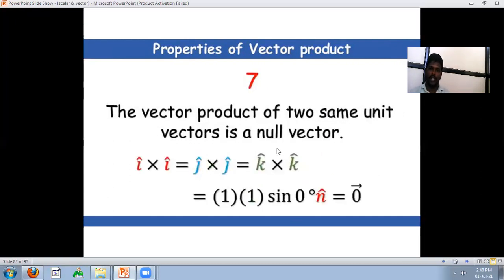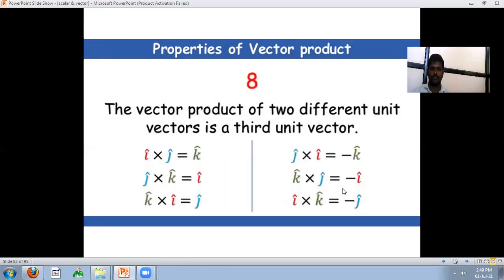Next, the vector product of two same unit vectors is a null vector, that is i cap cross i cap is 0, j cap cross j cap is 0, and k cap cross k cap is 0. But in the vector dot product, i cap dot i cap is not 0, j cap dot j cap is not 0, k cap dot k cap is not 0. But in the vector product, i cap cross i cap is 0, j cap cross j cap is 0, and k cap cross k cap is 0, all null vectors.